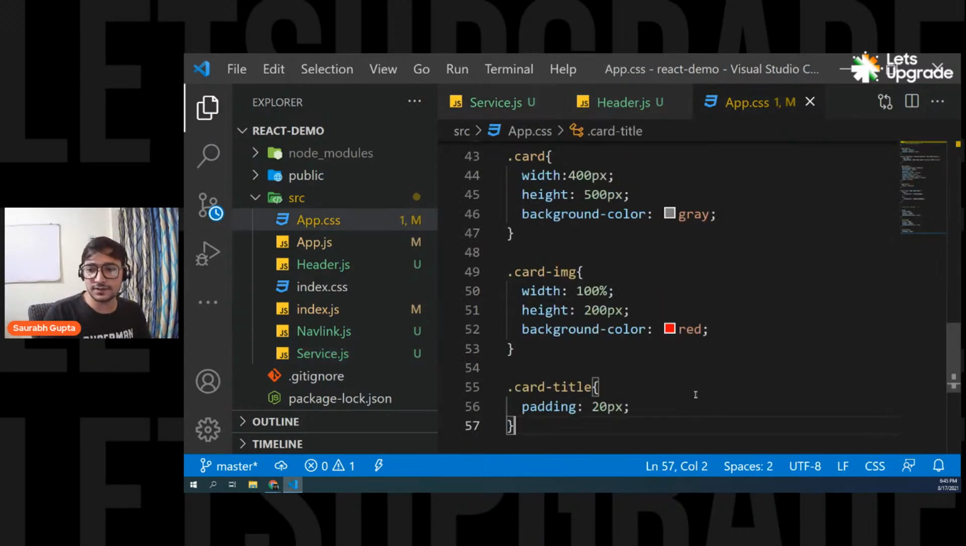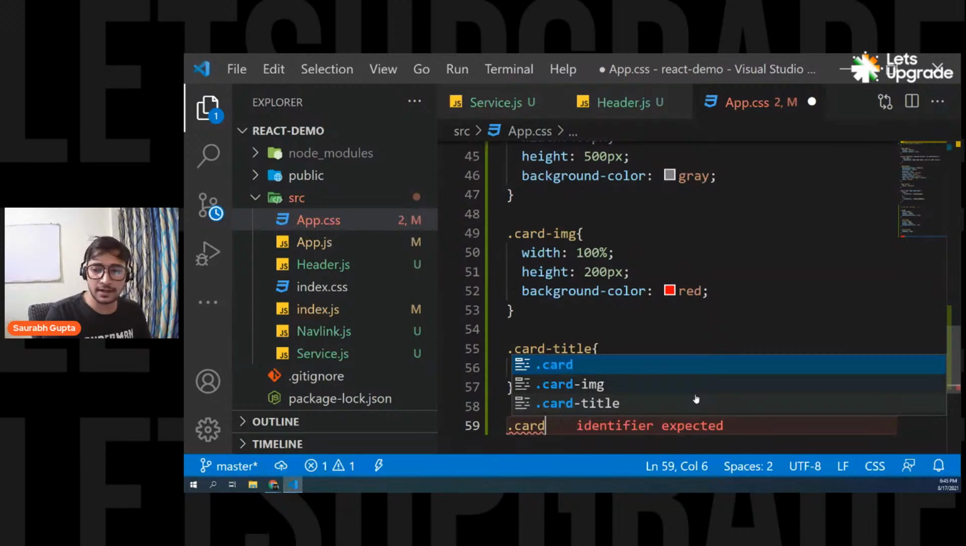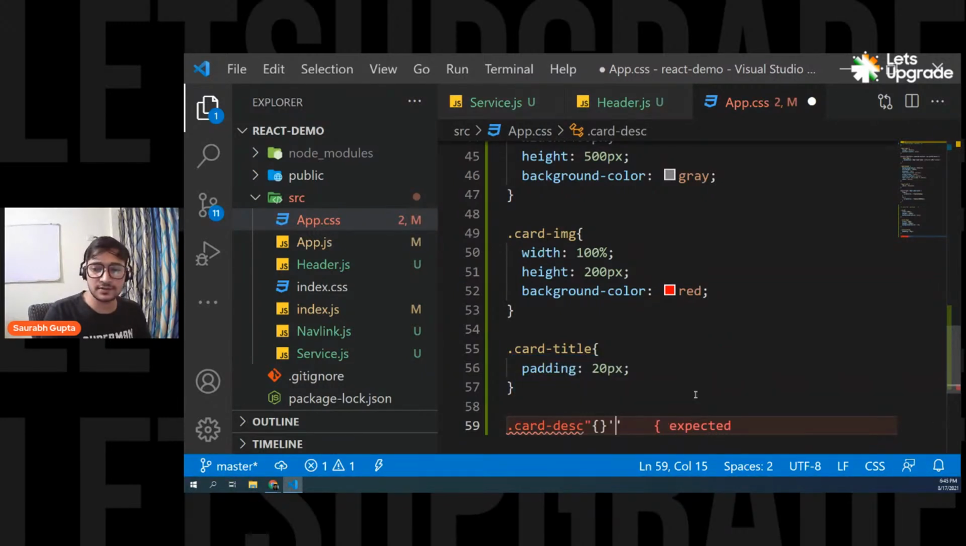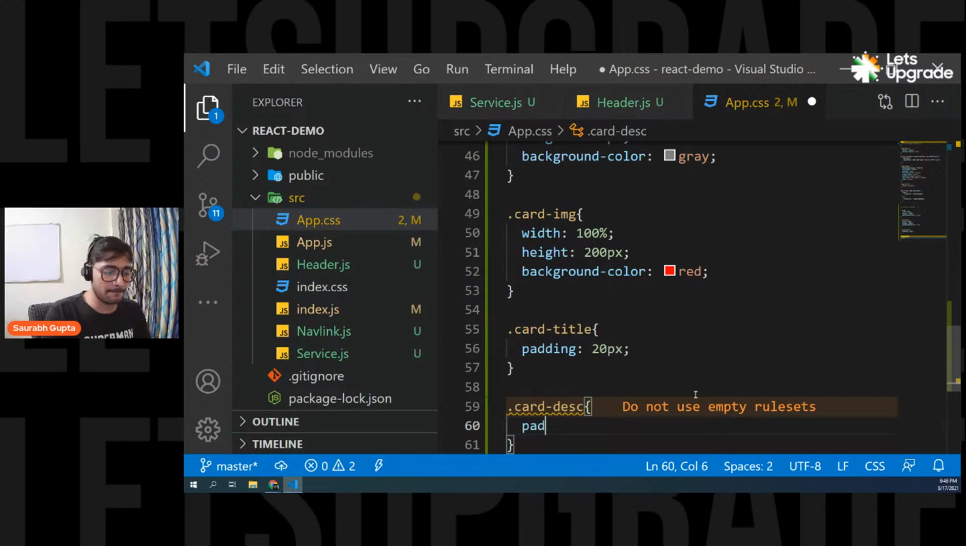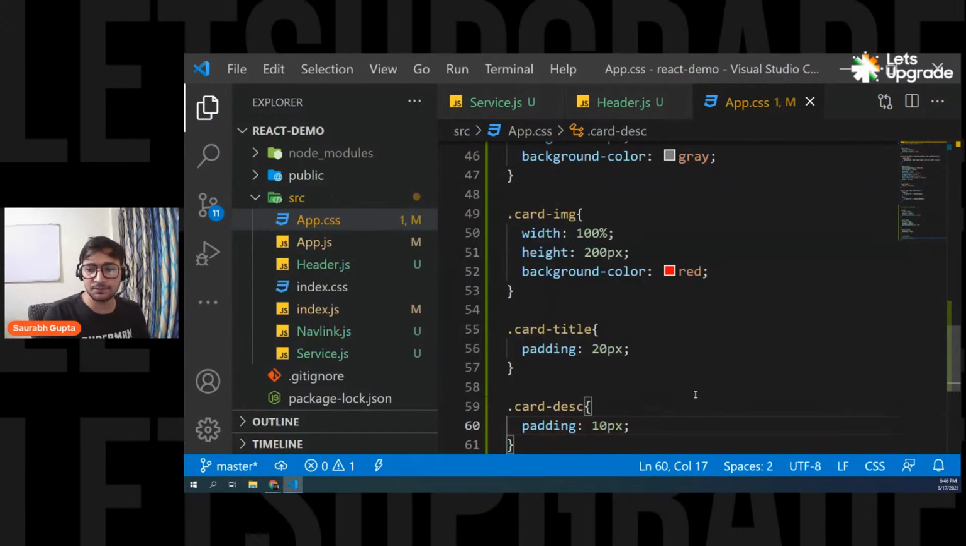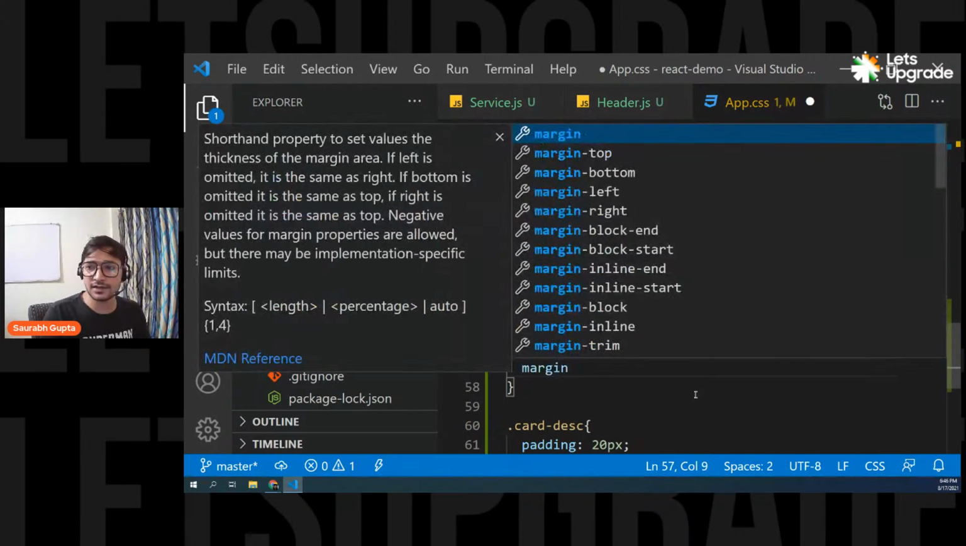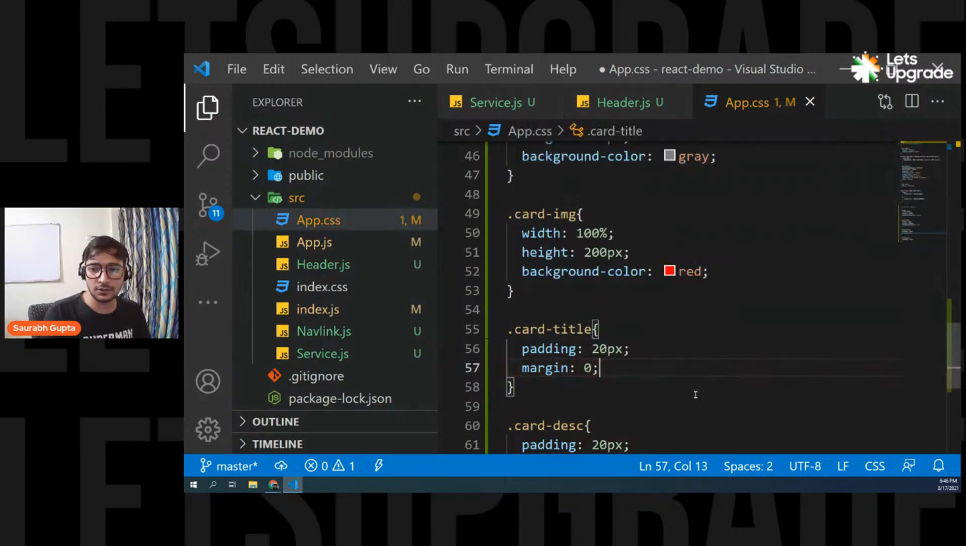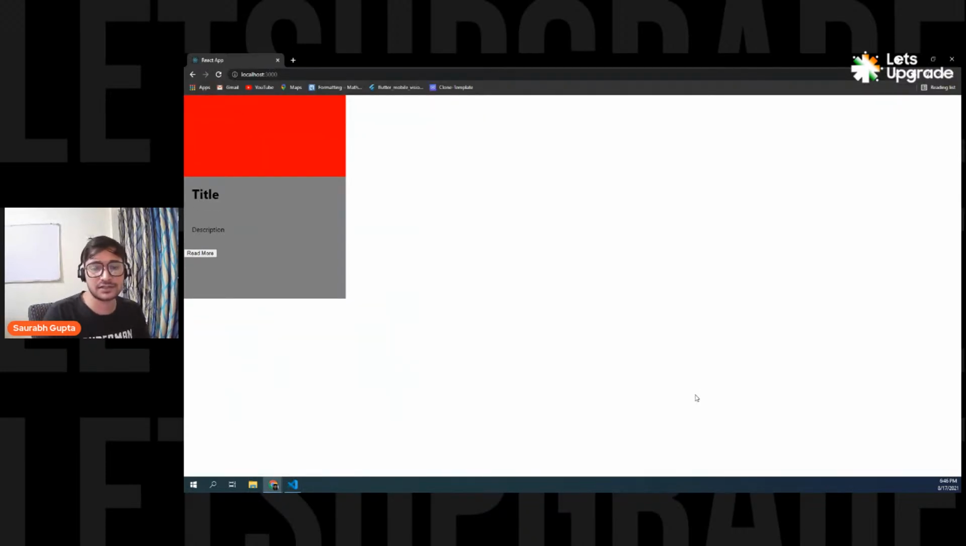Let's give it some CSS. Dot card-description. Again, I'm simply going to give it some padding. That's all. Padding maybe 10 pixels. No, 20 pixels actually, not 10. And for this, I'm also going to give a margin of 0 because I think it has some margin. Yeah, it was having some margin.